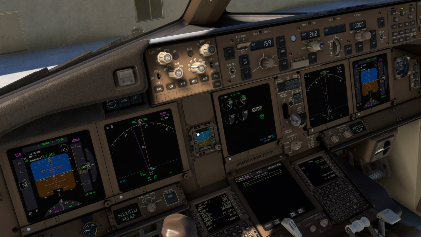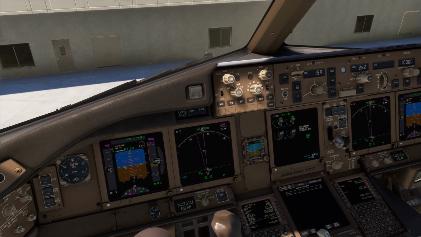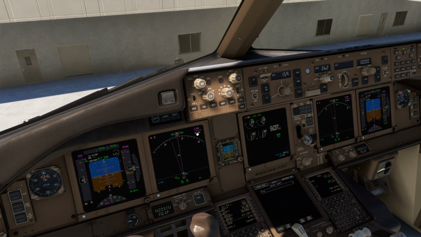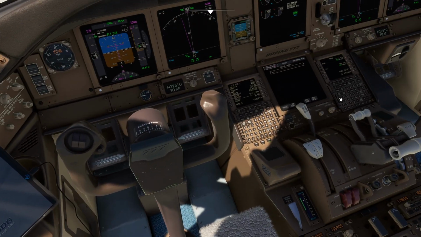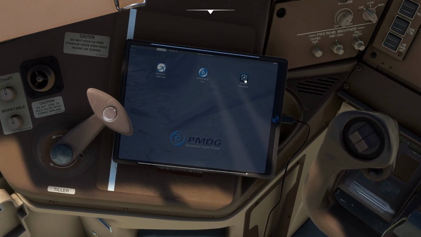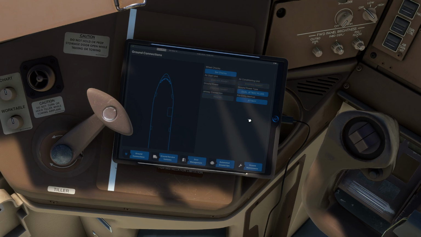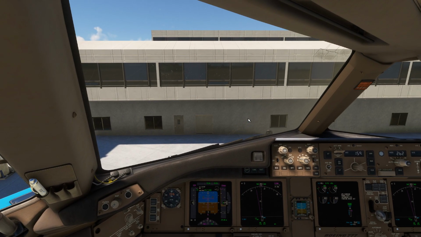We've already been cleared push and start, so we don't really have to worry about too much other than backing the plane up. Of course, like I said, I'm going to cheat because I'm a bad person. We'll go ahead and tap 2 of those. We're going to go ahead and engage the parking brake, just so that we have the ability to basically kick those guys off. Move the chocks. Here we go. So we're going to go ahead and get rid of that.